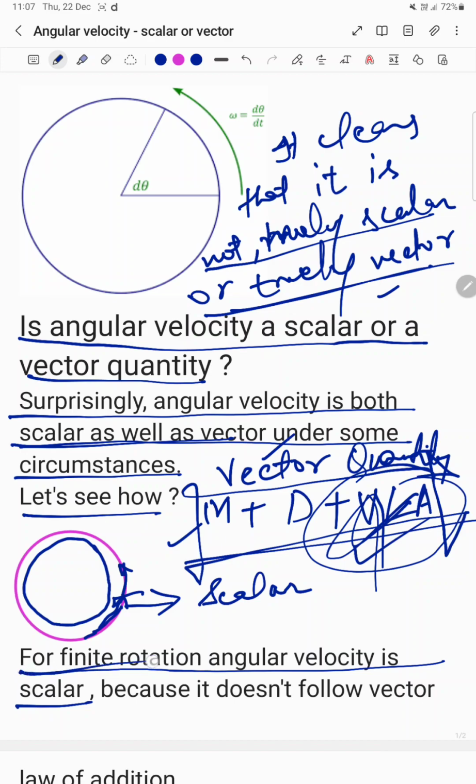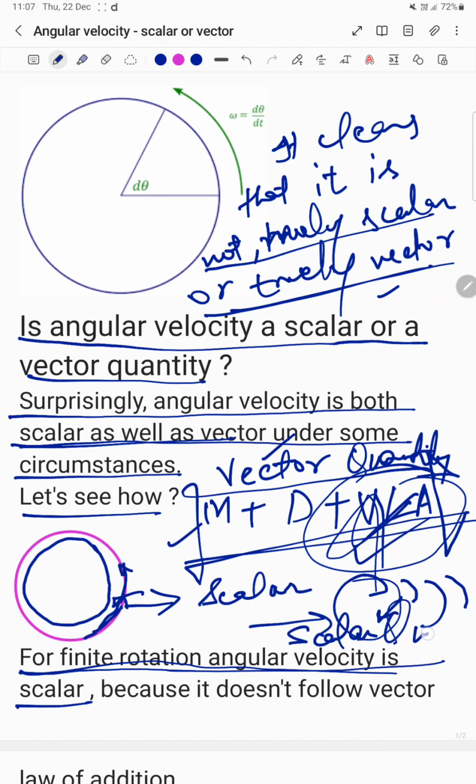Therefore, for finite rotations like one complete circle, half a circle, a quarter circle, or a third of a circle, it is a scalar quantity, because it doesn't follow the vector law of addition.